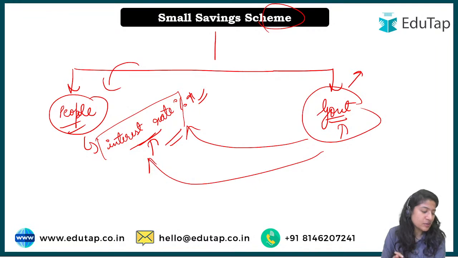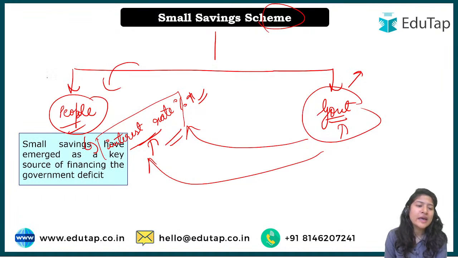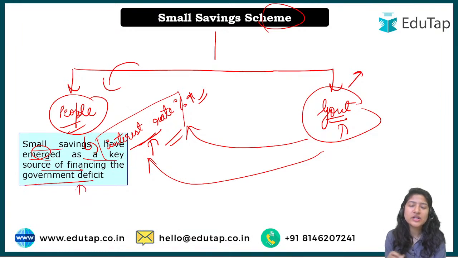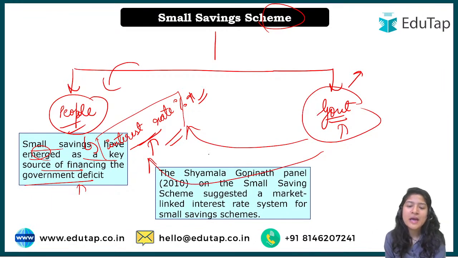So we have understood the basics, and now it's just the formality of understanding the static part that we have to do. But the main thing is this only. Here one thing we can understand: small savings have emerged as a key source of financing for the government deficit. So whatever the government deficit is, they take up the financing from the small saving schemes that they have come up with. And which panel came up with the small saving scheme?